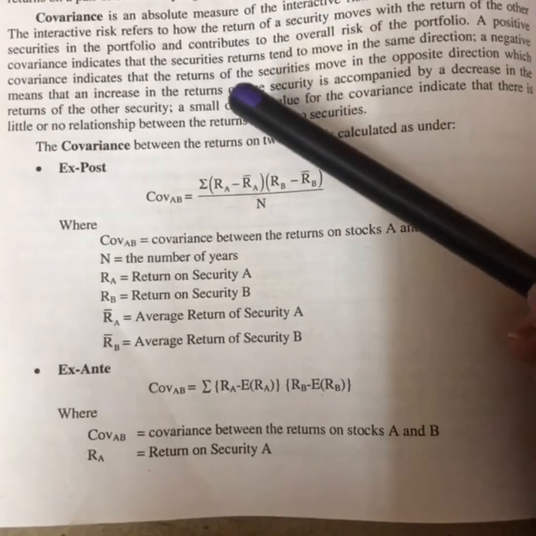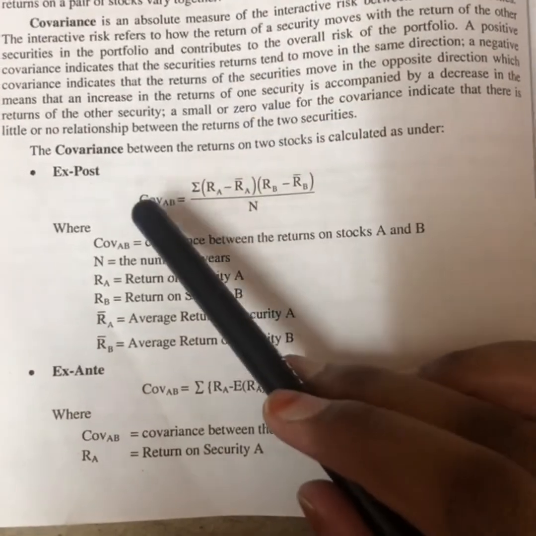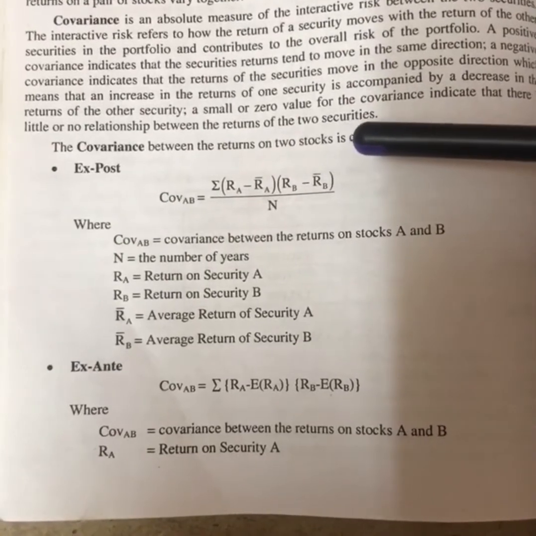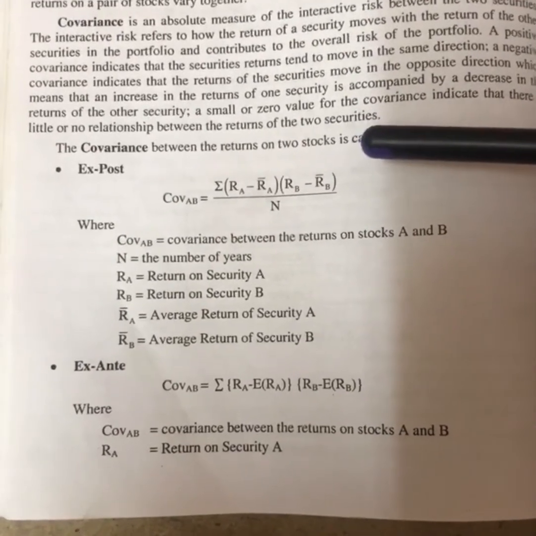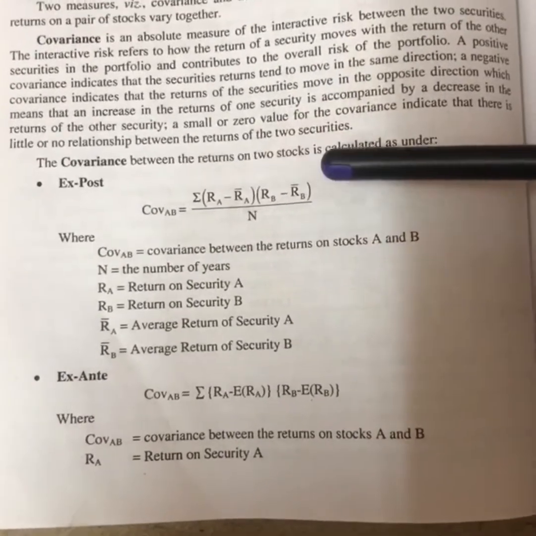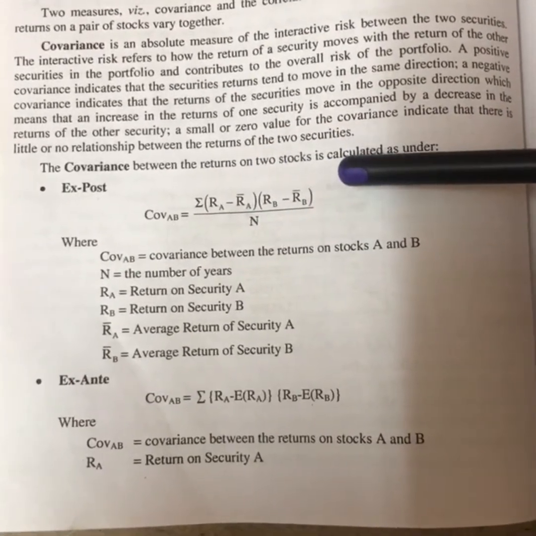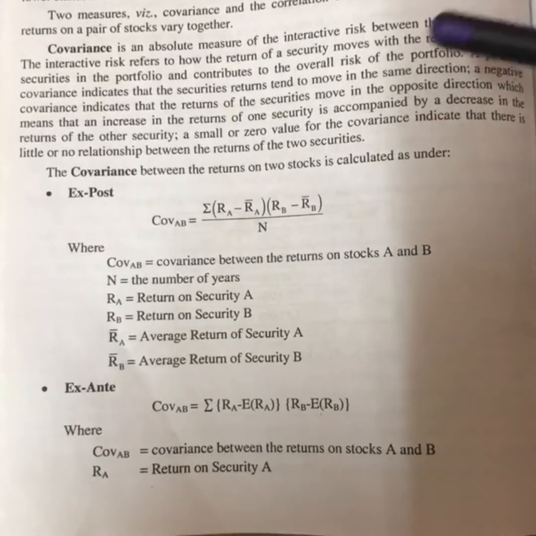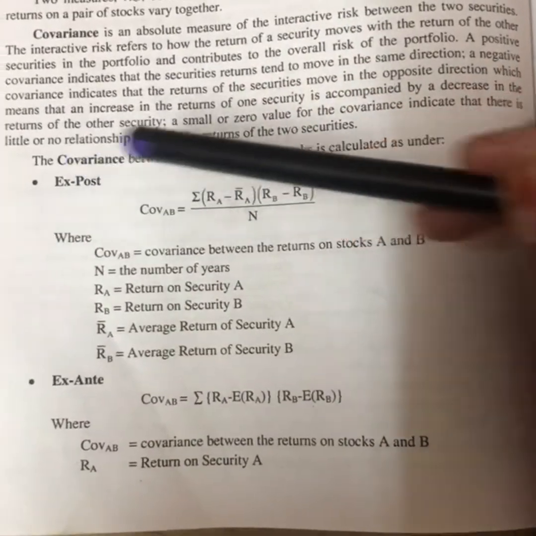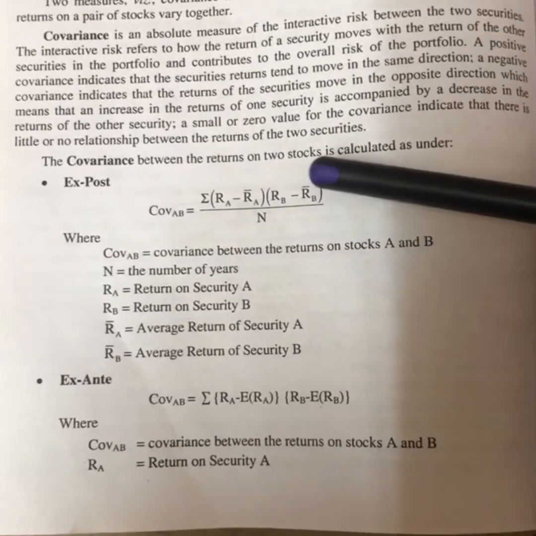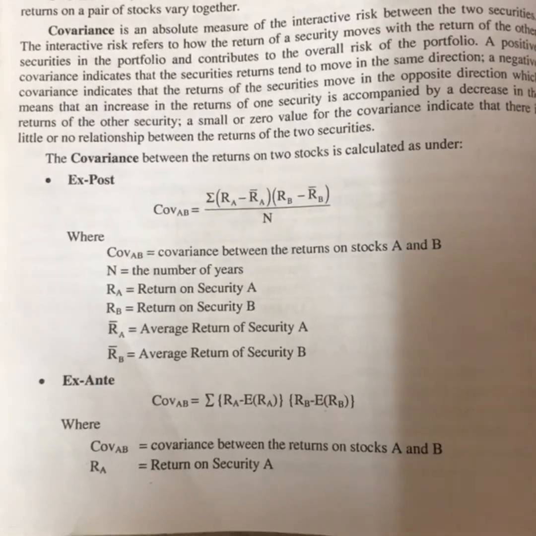If it is ex post, covariance AB is equal to the sum of (RA minus RA bar) into (RB minus RB bar), the whole divided by n. RA bar and RB bar are the averages, since it is ex post, and RA and RB are the returns for securities A and B.